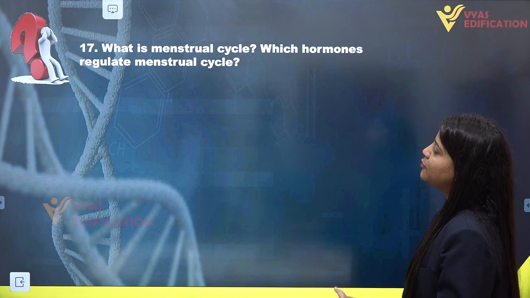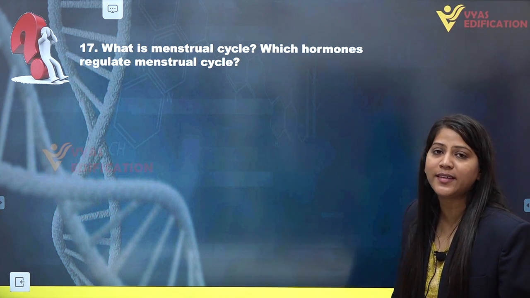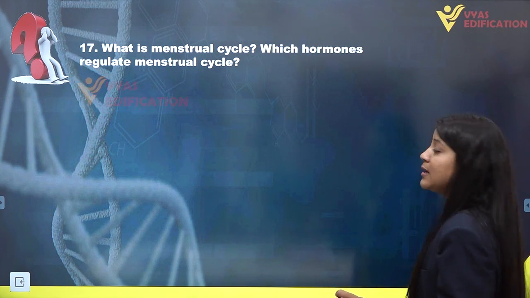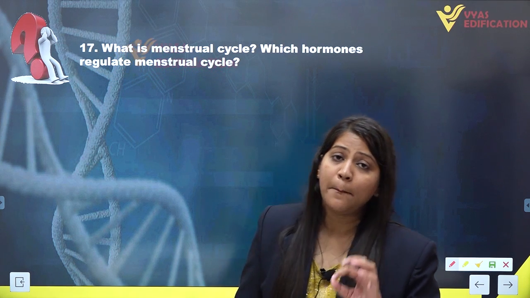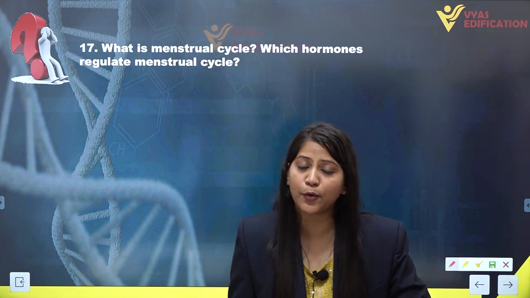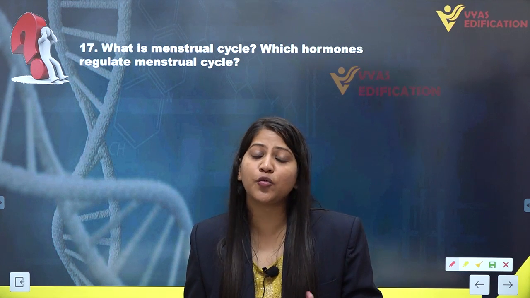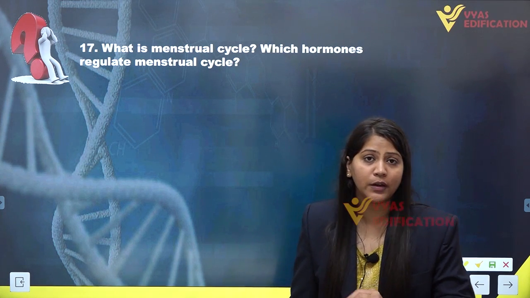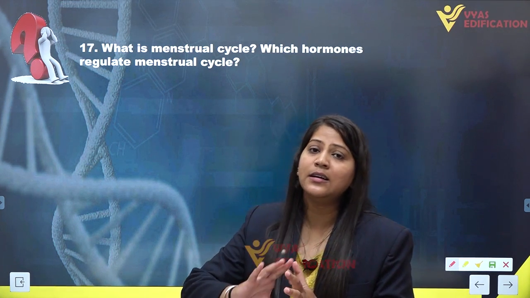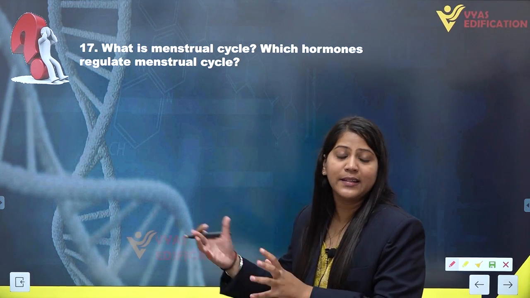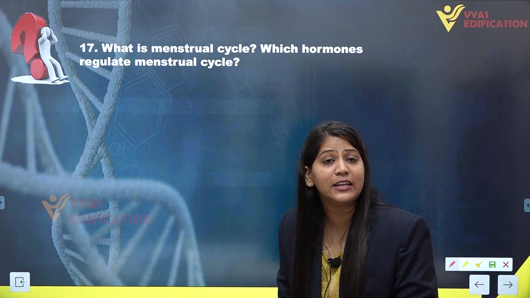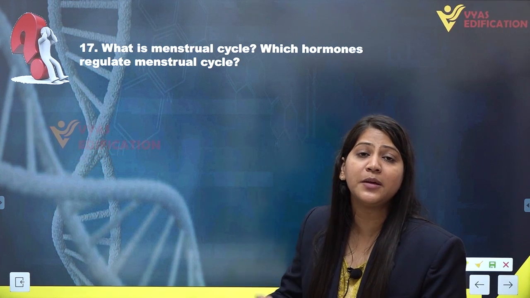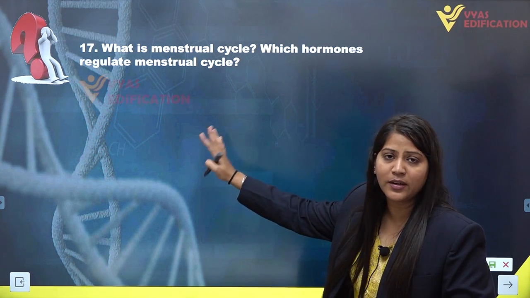The next question is, what is menstrual cycle? Which hormones regulate menstrual cycle? So menstrual cycle is a reproductive cycle in females. It is a female reproductive cycle characterized by the cyclical changes occurring in the endometrium lining, which is the innermost lining of the female uterus. So this is the answer of menstrual cycle.